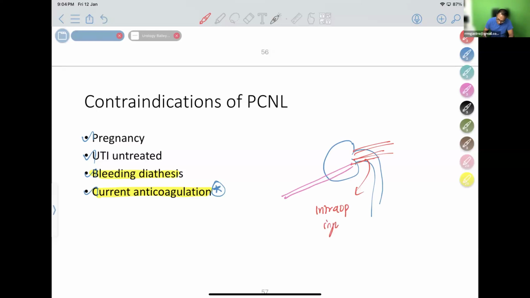Intra-op injury of renal vessels can happen. Be careful. If I injure such renal vessels, and the patient is already on anticoagulation or has bleeding disorders, they will bleed like anything. Otherwise, many times the bleeding might stop. Okay, a very important, dangerous complication of PCNL.